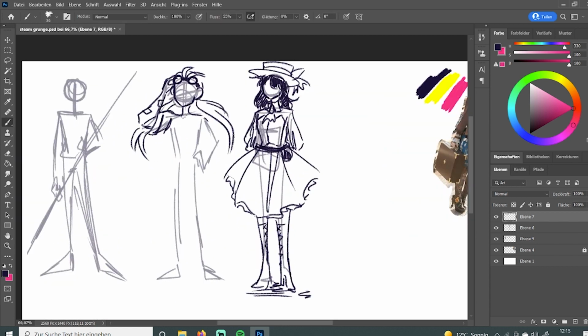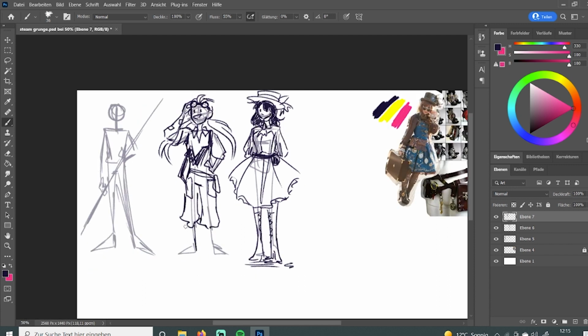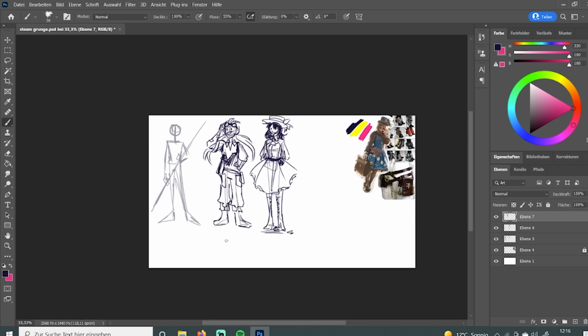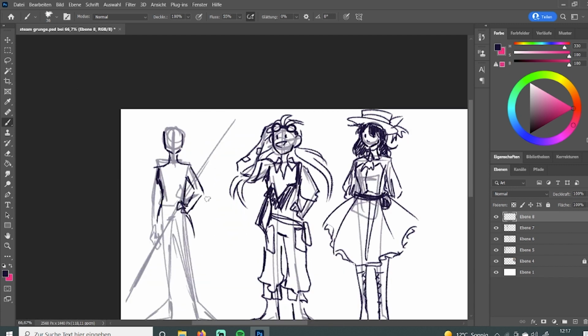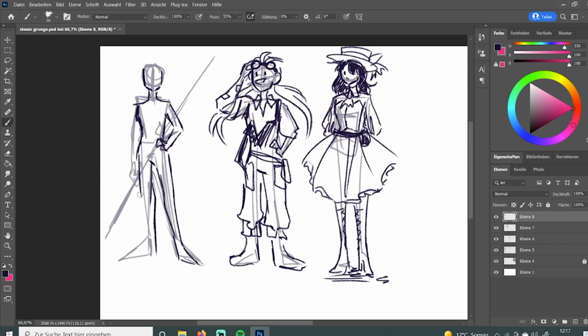So in the end, it was a closer decision between the technician and the warrior, but I ended up going with the technician because I did not have the motivation to come up with a super cool weapon design.